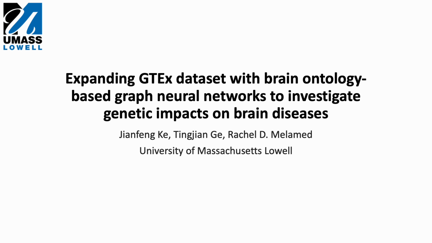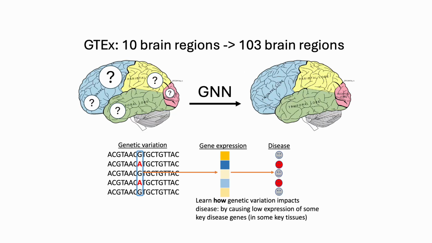Today, I'd like to talk about expanding the GTEx dataset with brain ontology-based graph neural networks to investigate genetic impacts on brain disease. In this study, we expand the gene expression data of 10 brain regions in the Genotype-Tissue Expression (GTEx) dataset to 103 brain regions, which expands our ability to learn how genetic variation impacts disease. For example, genetic variations can potentially lead to disease by influencing the downregulation of critical disease-related genes in specific brain regions that were not originally covered.